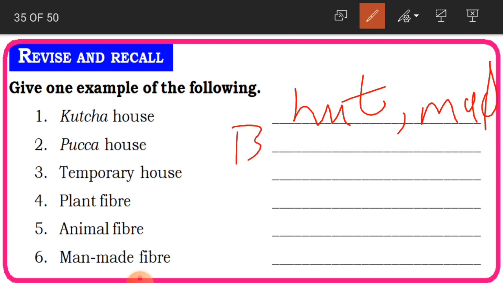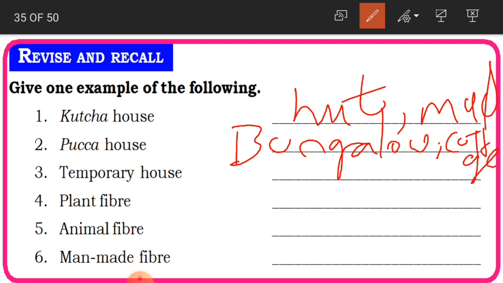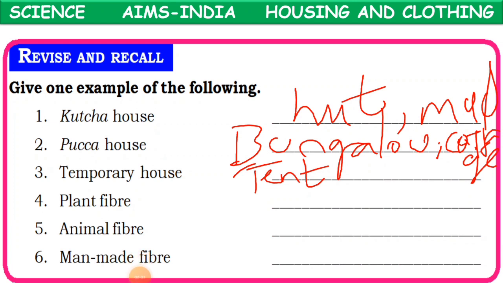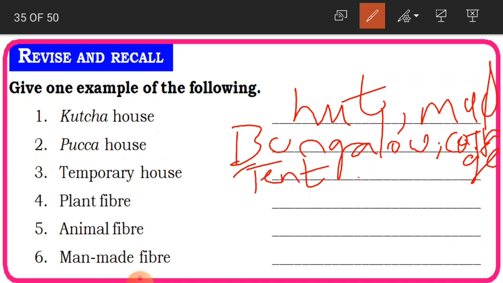A pakka house is a bungalow and also a cottage, C-O-T-T-A-G-E. A temporary house is a tent. And then you have a yurt, or even a caravan.